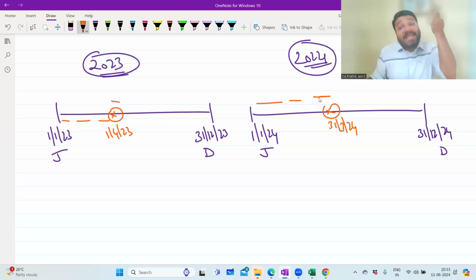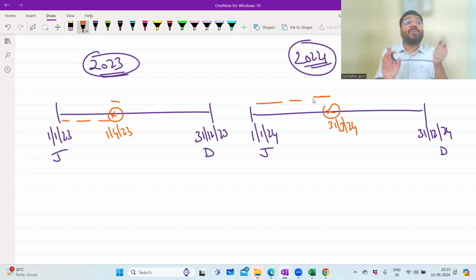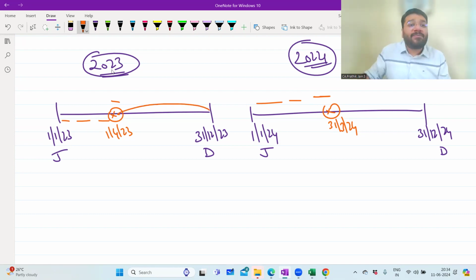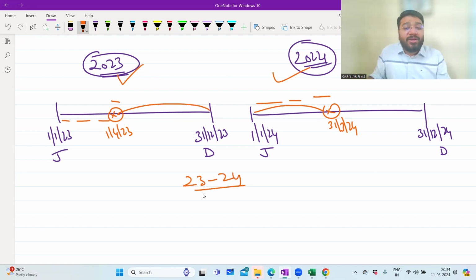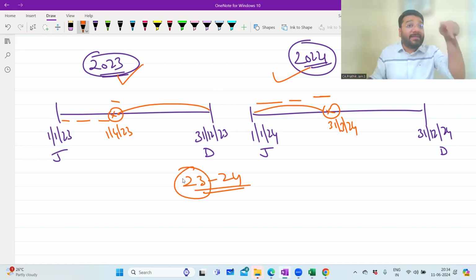So what is accounting year? If they ask, what do you say? You will not say 23. You will not say 24. You will say 23/24. Because one part of it is falling in 2023, the second part is falling in 2024. And we refer to this as 23/24. So 23/24, if the accounting period is given, what does this mean? We started with 1 April 23, ended with 31st March 24.